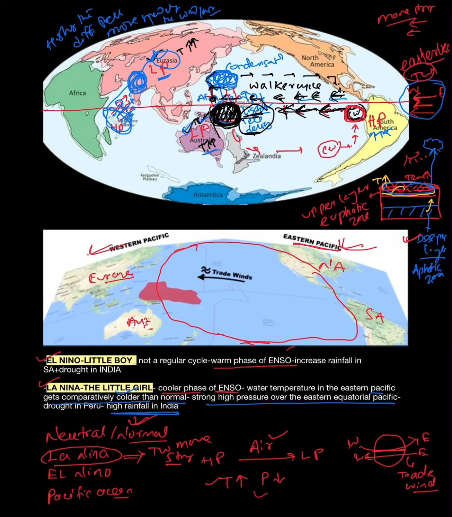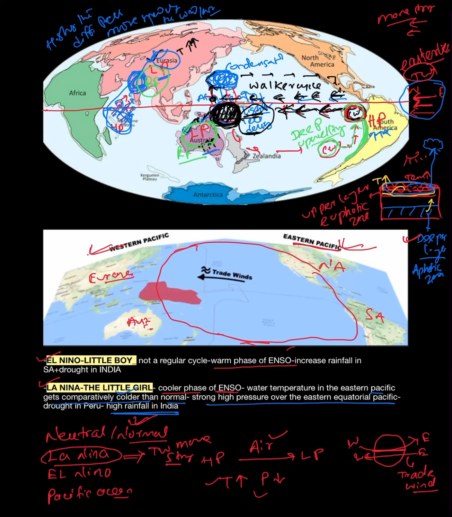So in La Nina condition, more rainfall will occur in the Australian part and in the Eurasian or Indian part. At the same time, you can see here more cold water will move upward, in the western part of South America. This is called deep upwelling.